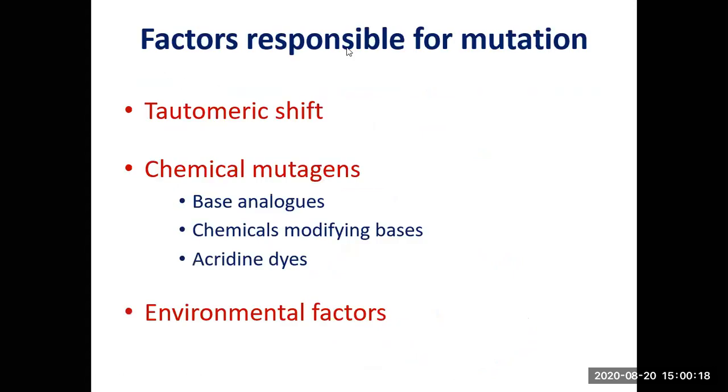Now, what factors are responsible for mutation? There are 3 main reasons mutation can occur. One is tautomeric shift. What is meant by tautomeric shift? I will let you know shortly. Second, when the DNA gets exposed to chemical mutagens, there can be base analogs, there can be chemicals which modify the bases, or there can be a specific class of dyes called acridine dyes. So when the DNA gets exposed to them, it is likely that it may undergo mutation. And besides this, there are environmental factors. So we'll come to these one by one.